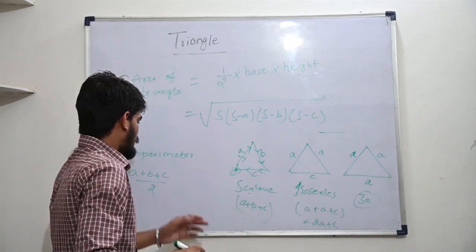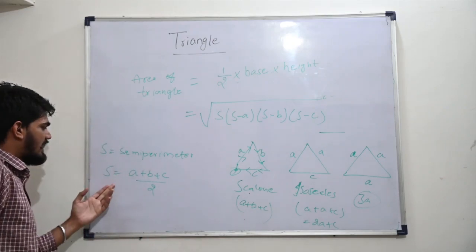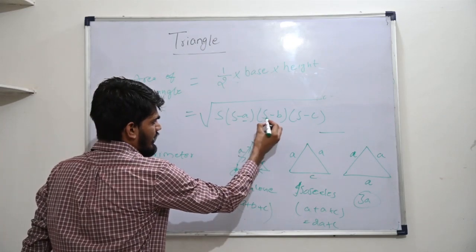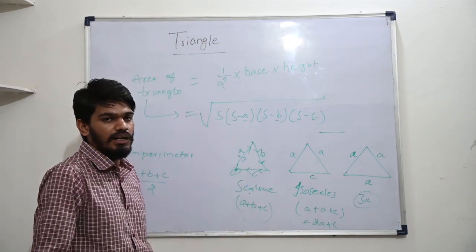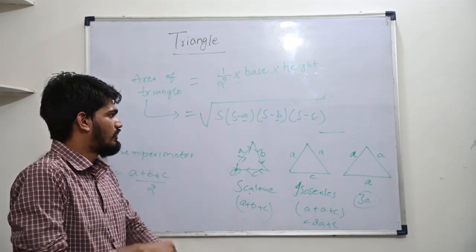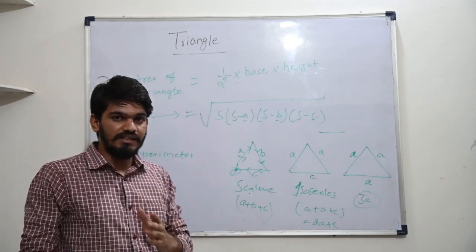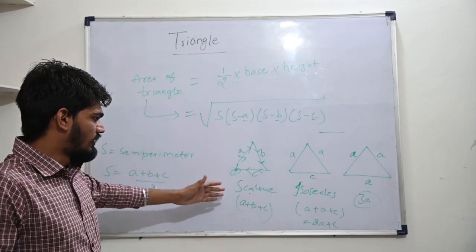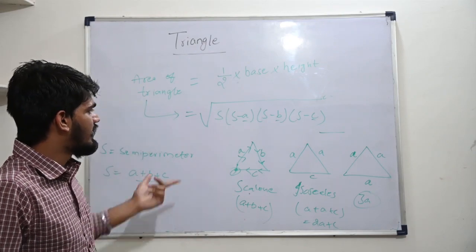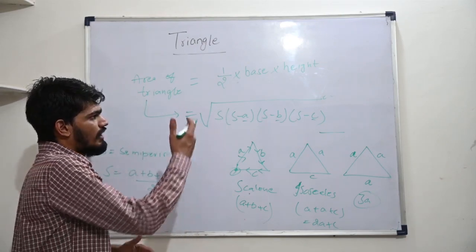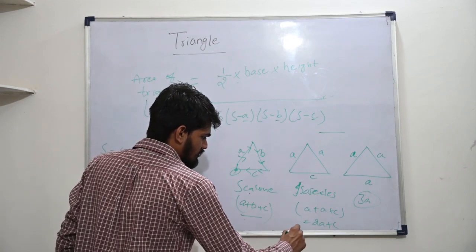So now this A plus B plus C is the perimeter. Half of the perimeter is known as the semi-perimeter. You can call it S as well. And A, B and C are the lengths of the sides. So this can also be used for the area of a triangle when all three sides are given, and this is known as Heron's formula. So we have talked about, first of all, what a triangle is and what the parts of it are. Then types of triangle on the basis of angles and on the basis of sides. Then we have talked about how to find the area of a triangle with two formulas: one is half into base into height, one is Heron's formula. And then we have talked about perimeter as well.